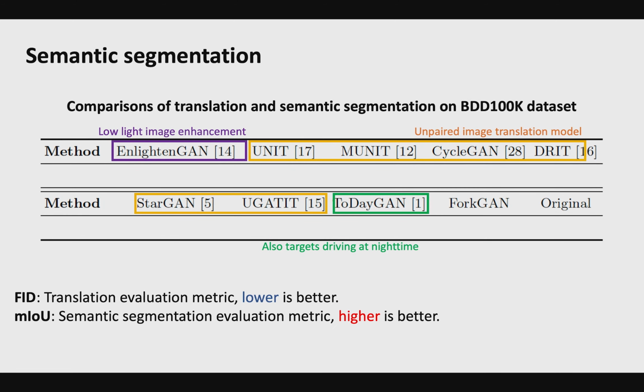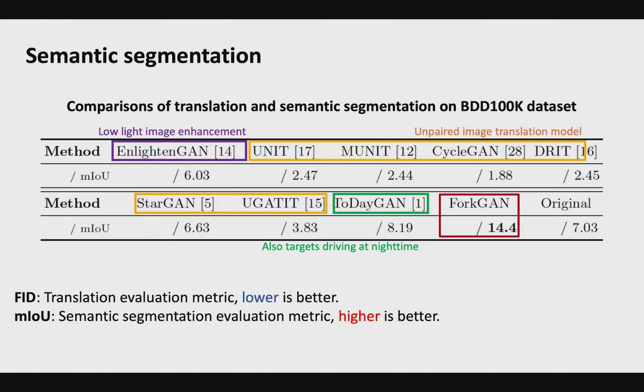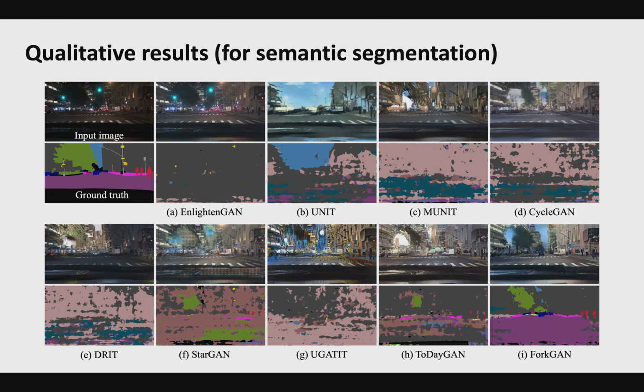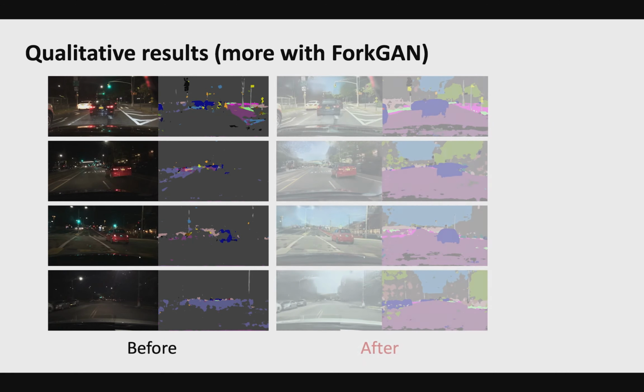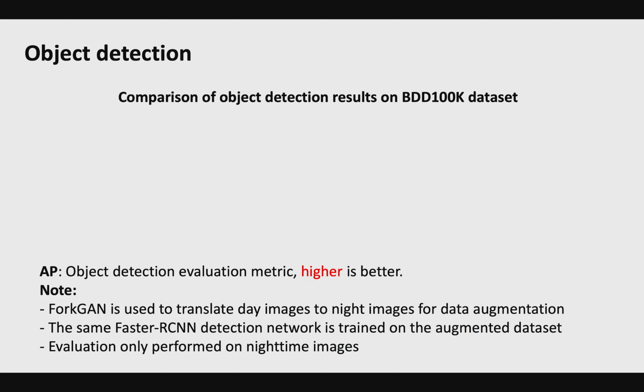For semantic segmentation, we again use FID to indicate translation quality and the standard mIoU for segmentation performance. From the table, ForkGAN has the lowest FID and the best segmentation performance. Here are some image translation results on the Oxford dataset and on the BDD100K dataset. We see that when a nighttime image is translated to daytime by ForkGAN, the semantic segmentation performance is greatly improved.